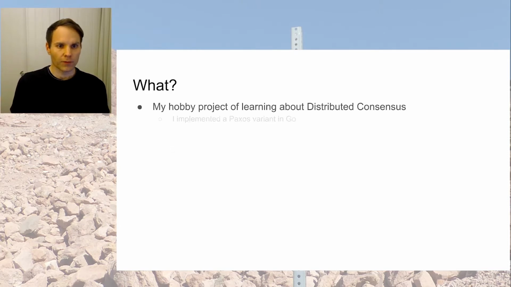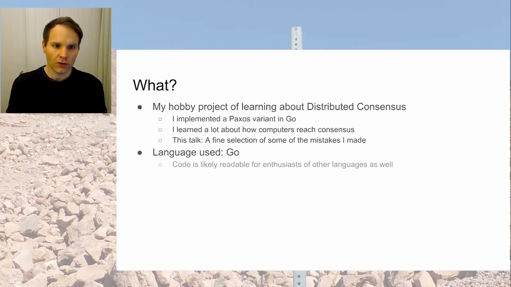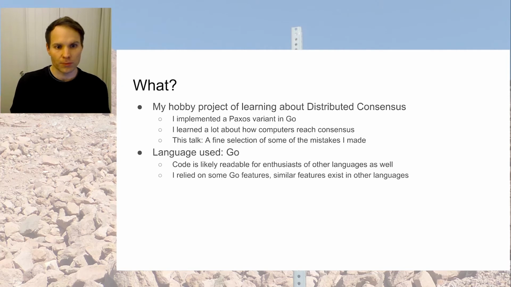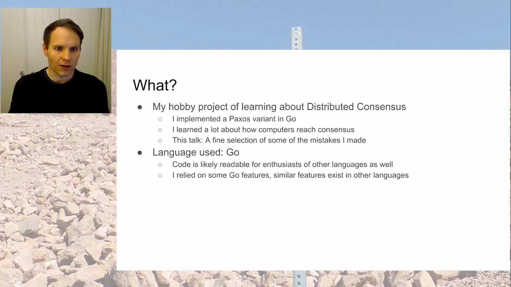What is this about? This is about my hobby project. I implemented distributed consensus, something I read about in the Paxos papers. Paxos is one popular distributed consensus protocol. Along the way, I learned a lot about how computers reach consensus, and this talk is basically a fine selection of some of the mistakes I made. I used Go as a language, but the code should be readable for enthusiasts of other languages. I rely on some of the Go features, but similar features exist in other languages.